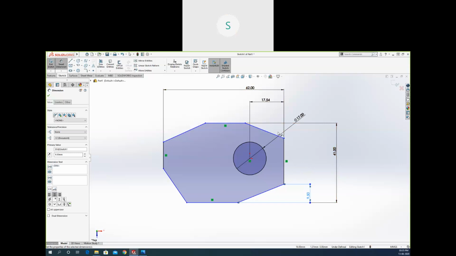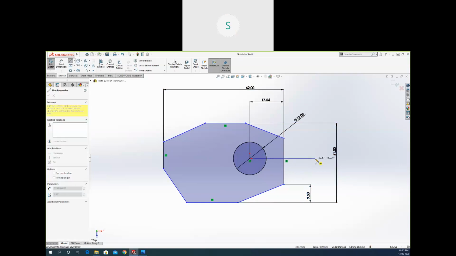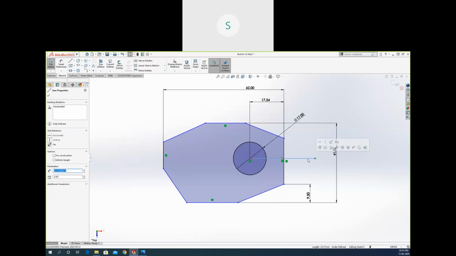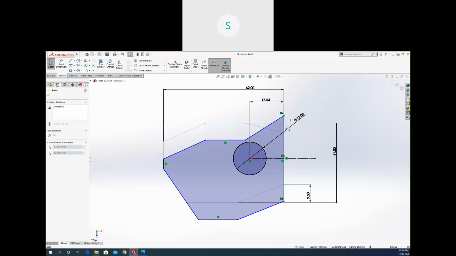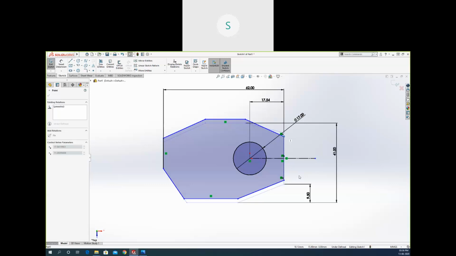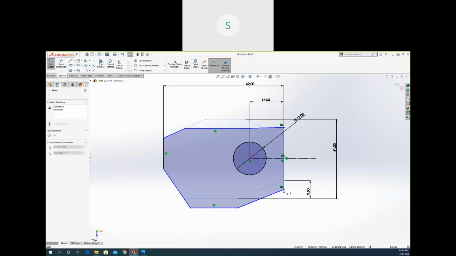You can also use the mirror command to create that side also. And so I'm going to use some relation that is called symmetrical relations. If you don't have the option to apply the mirror command, you can create the object symmetrical, like selecting 2 points, selecting the line, and you can use the symmetrical relation from here. The object will be symmetrical. You will not be able to change the size. The size will be equal on both sides. If you move it, both sides will have the change.